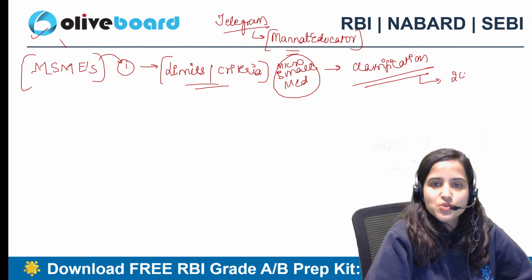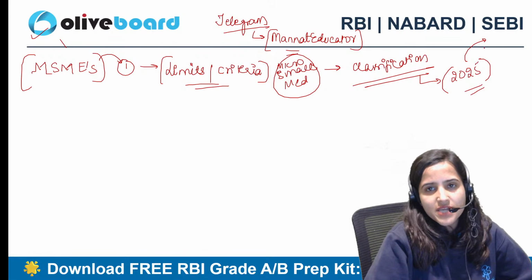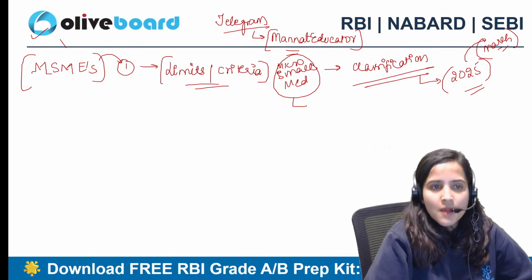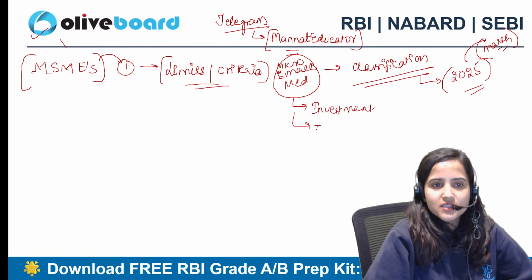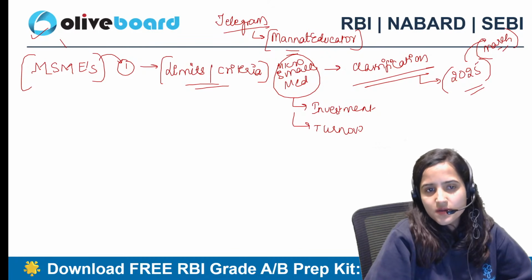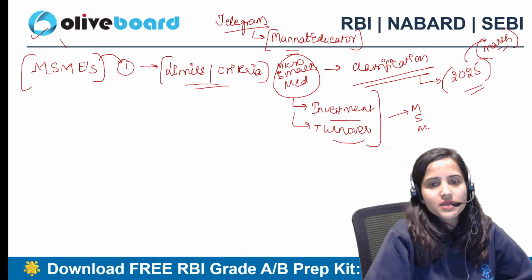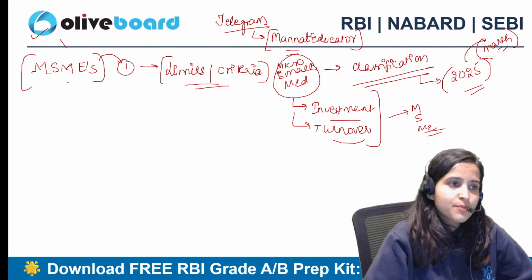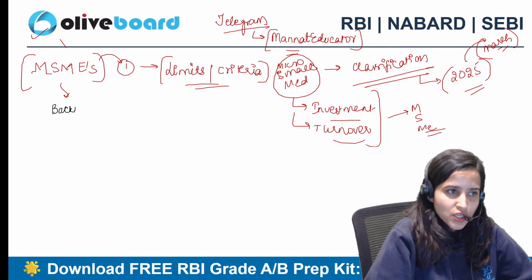The recent updation we're going to see is of the master circular, which was presented in March 2025. So based on that, we have a criteria based on the investment limit and the turnover. We are going to see what is the investment and turnover limit for each of these micro, small, and medium enterprises. All right. Now, why MSMEs are important is because these MSMEs are considered the backbone of the Indian economy.